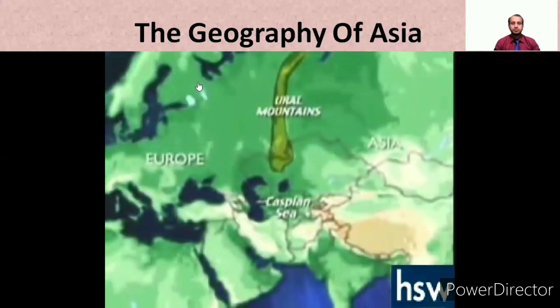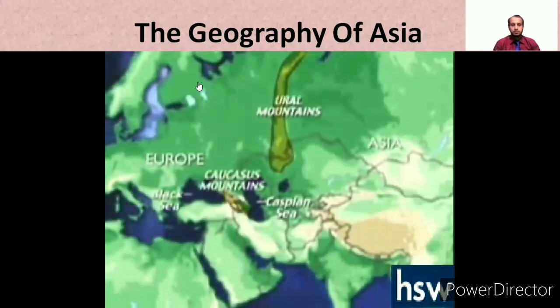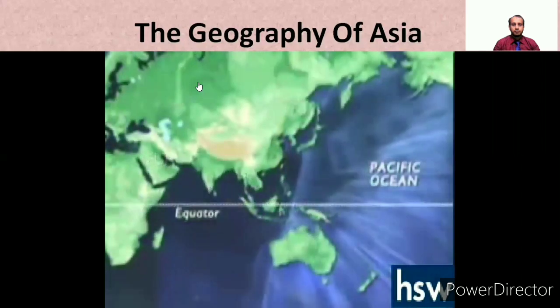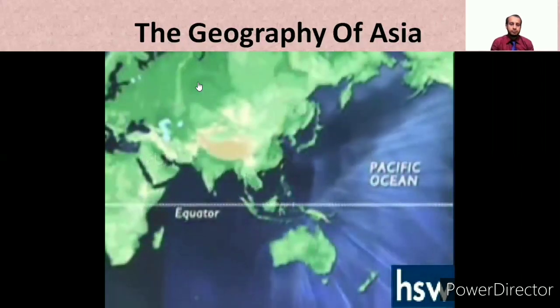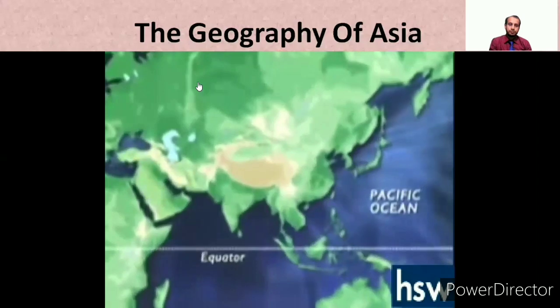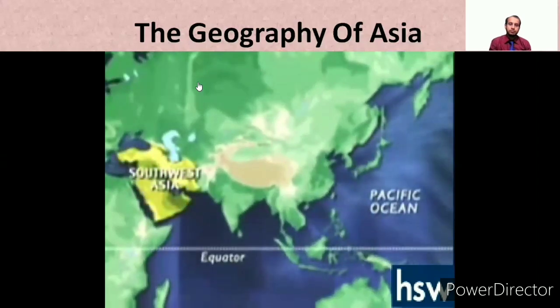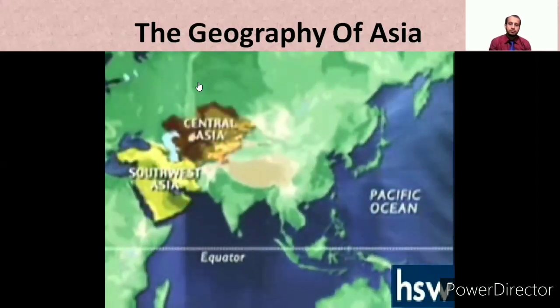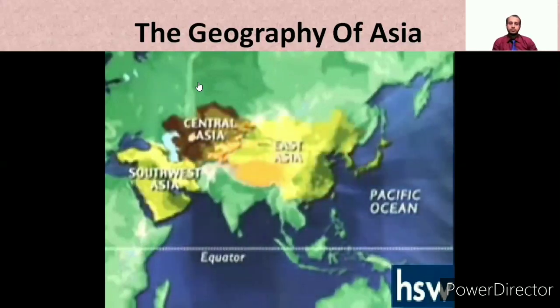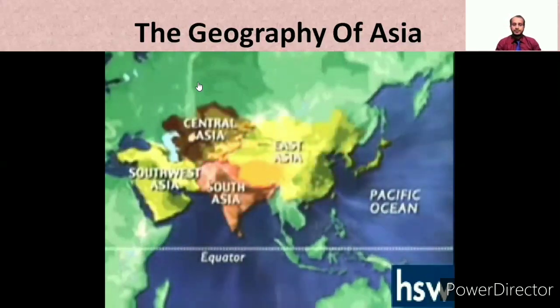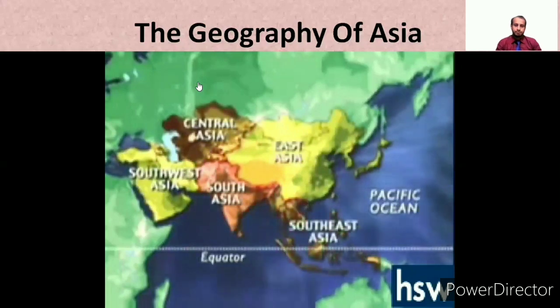Europe and Asia occupy the same landmass, but they are considered separate continents. Asia begins at the Ural Mountains and Caspian Sea. The Caucasus Mountains and Black Sea form another boundary. Excluding Russia's Siberia, this vast area of the globe can be divided into 5 major land areas of similar features: Southwest Asia, Central Asia, East Asia, South Asia, and Southeast Asia and the Pacific.